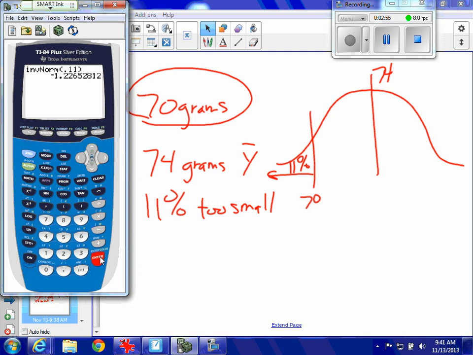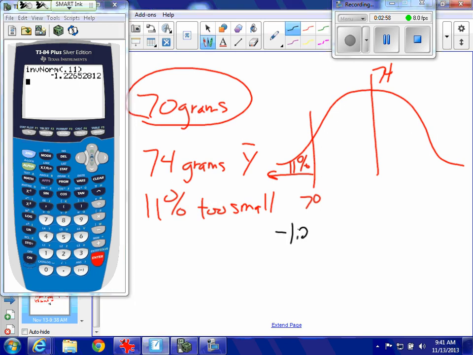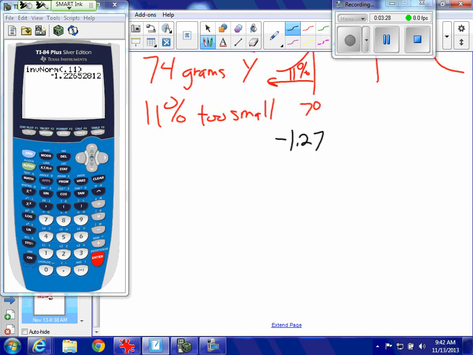At 70 grams, I am at a negative 1.27 z-score. At 70 grams, I am in the 11th percentile. They told me that. They said 11% of the people don't like it. And I'm going to get a z-score of negative 1.27. Okay with that? All right. So now I'm going to look at. You're right. Thank you. It is negative 1.23. I was looking at too many numbers.